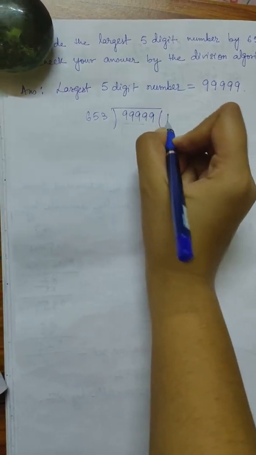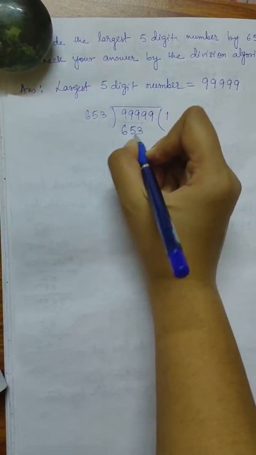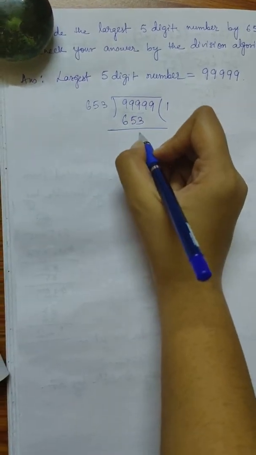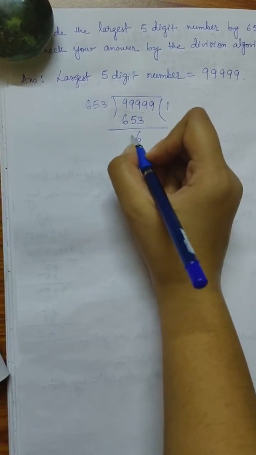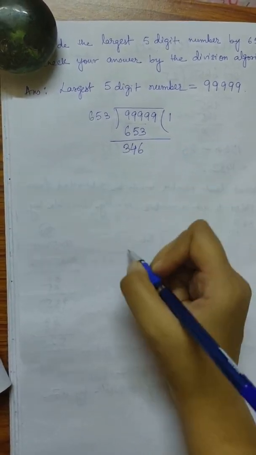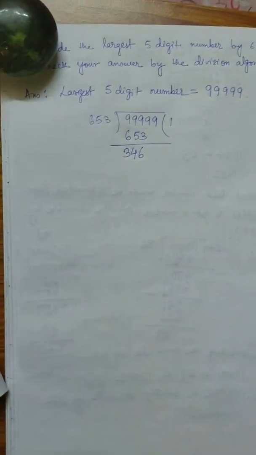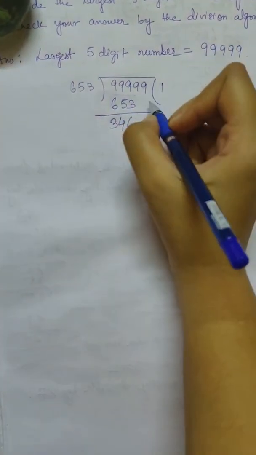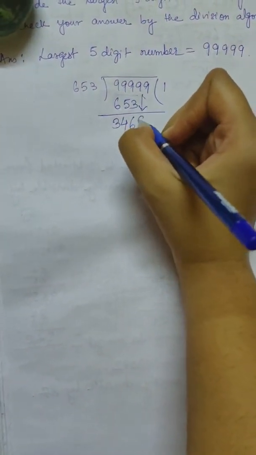So 653 will go one time. So remainder is 346. With this now we are getting another 9.